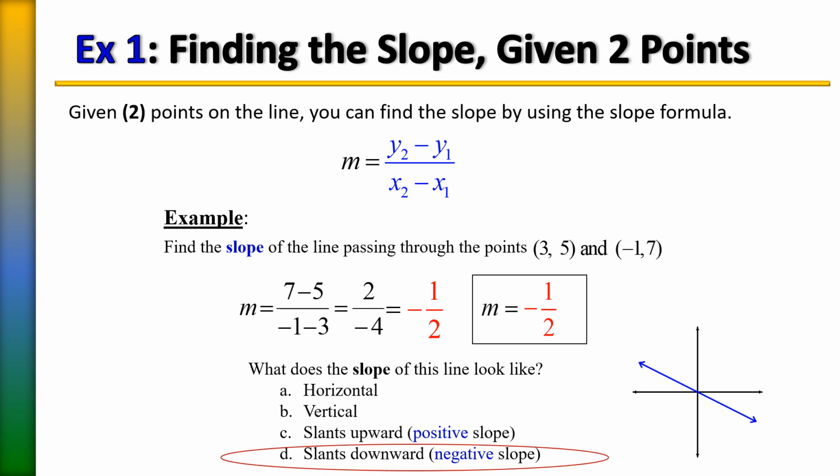And if we were to graph that, that would show a graph that will be moving from left to right in a downward motion, which also signifies a negative slope. And there you have it.